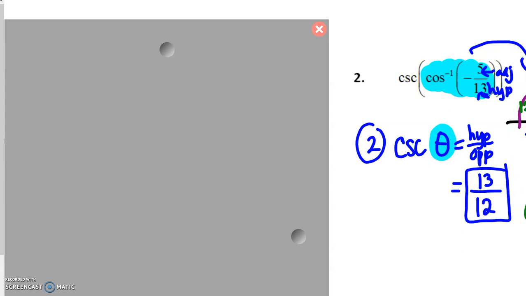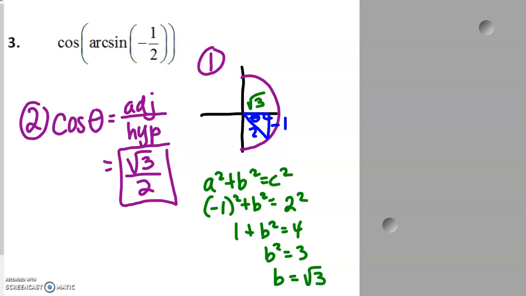So we want to figure out the cosecant using this triangle that we have now. Remember, cosecant is the inverse of sine, and sine is opposite over hypotenuse. So the inverse of that would be hypotenuse over opposite. It's just flipped. Sine was O over H, so cosecant is H over O. And we have those values in our triangle. Our hypotenuse is 13, and your opposite side is 12. So our answer, cosecant theta, is 13 over 12. All right, let's try another one.